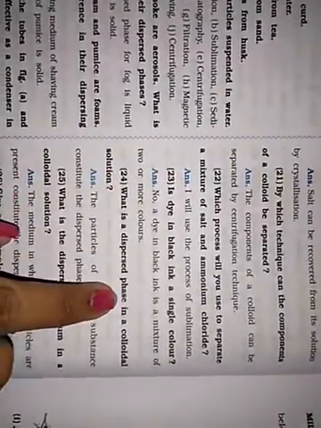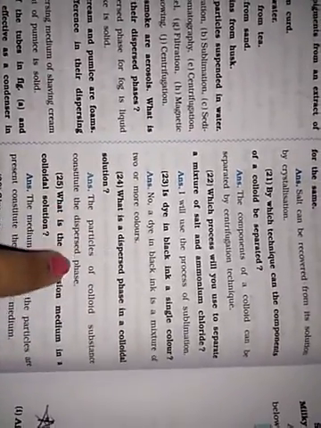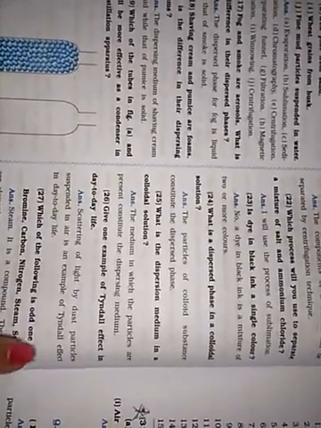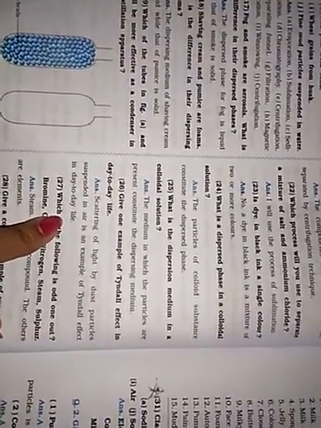What is a dispersed phase in a colloidal solution? The particles of the colloid substance constitute the dispersed phase. What is a dispersion medium in a colloidal solution? The medium in which the particles are present constitutes the dispersion medium, and together that is called a colloidal solution. Give an example of the Tyndall effect in day-to-day life. Scattering of light by dust particles suspended in the air is an example of the Tyndall effect in day-to-day life. You can see when the sun rays enter your room, the dust particles are suspended in the air.